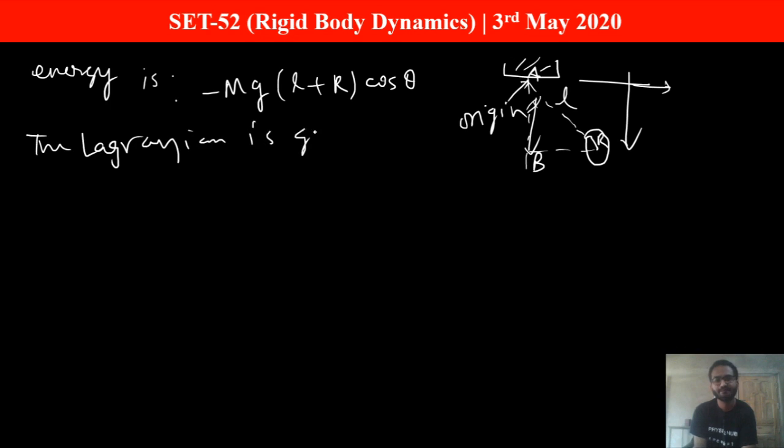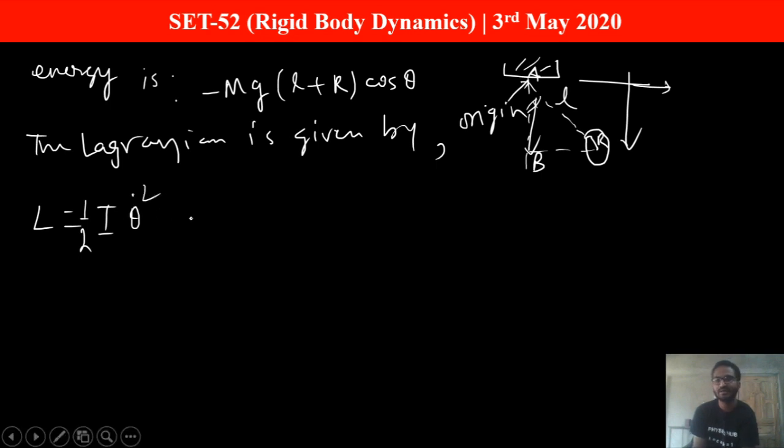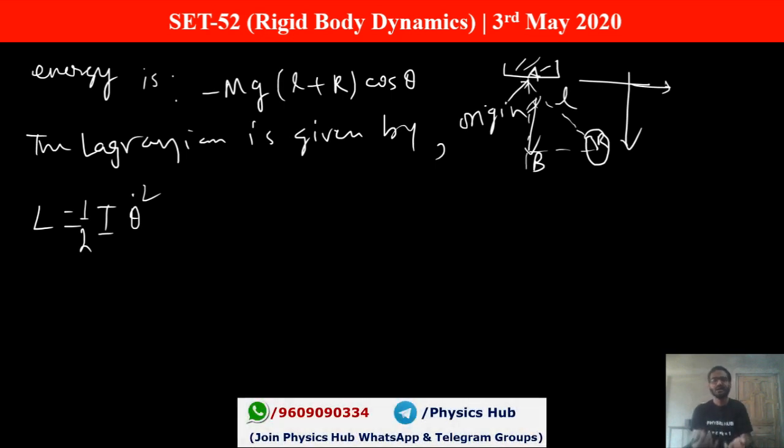How can we calculate the Lagrangian? The Lagrangian is given by T minus V. The kinetic energy here is the rotational energy, which is given by half I theta dot square, because it is not showing any translatory motion, only rotational motion.